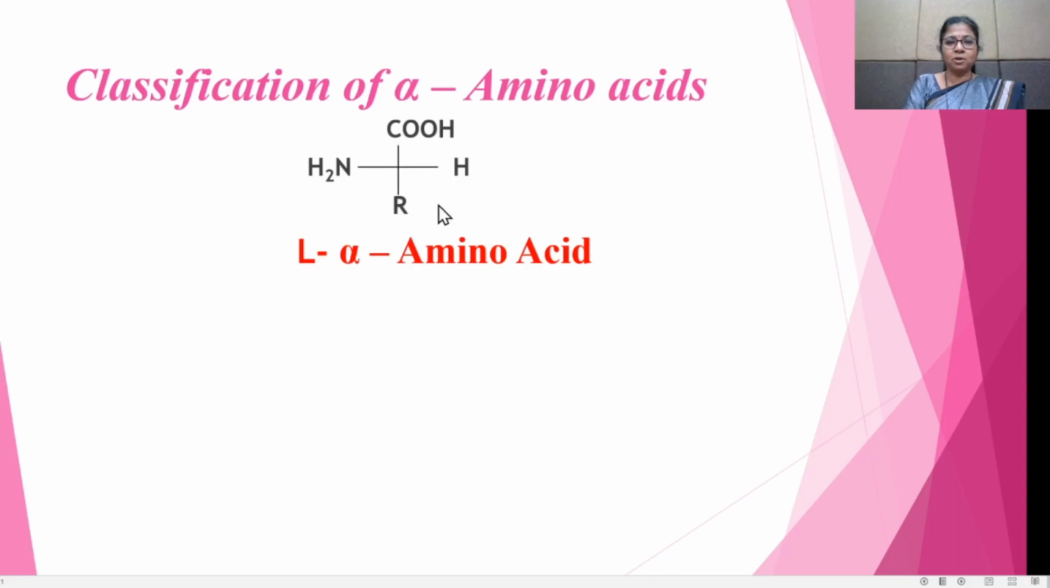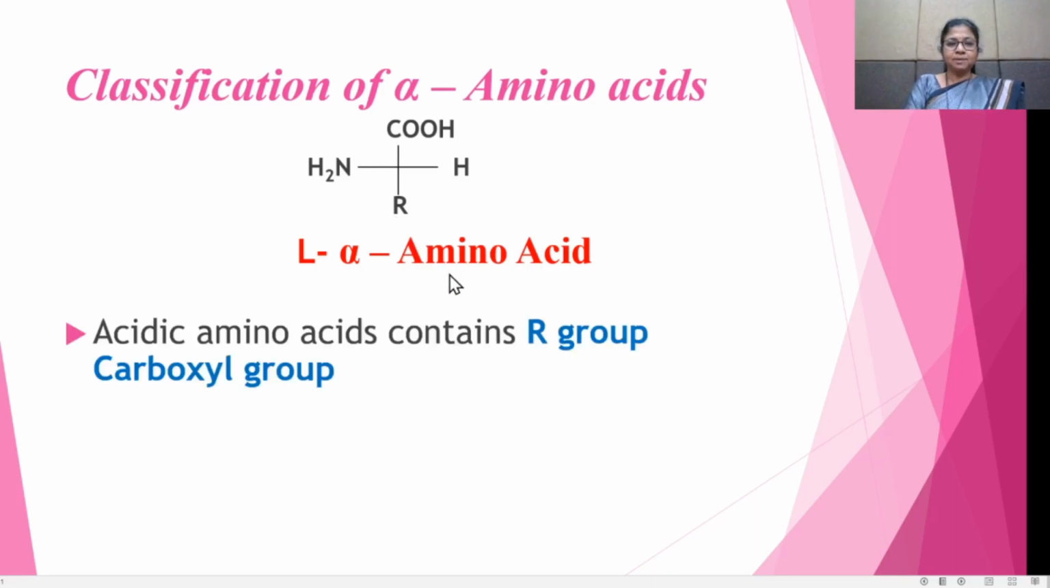On the hydrolysis of protein, it gives the alpha amino acids which are in the L form, called the L alpha amino acids. These amino acids contain a side chain R group, and according to this R group, they are classified as acidic amino acids. That means the R group is a carboxyl group, and therefore this type of amino acid is called an acidic amino acid. That means the amino acids in which this R group has the carboxyl group.